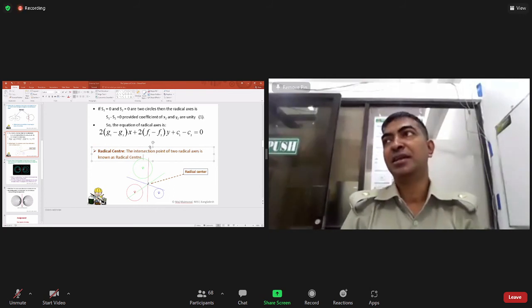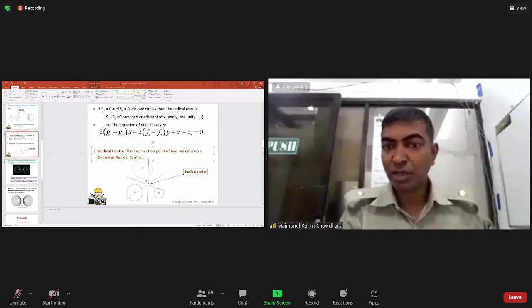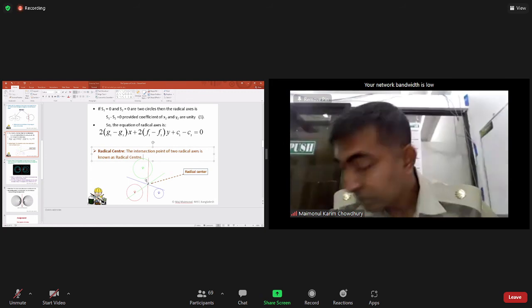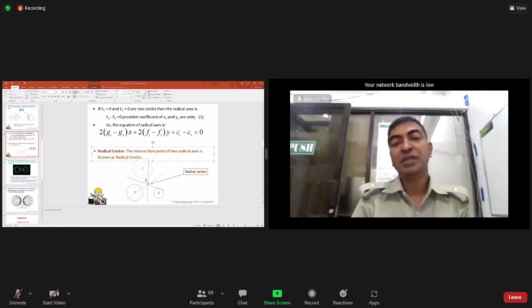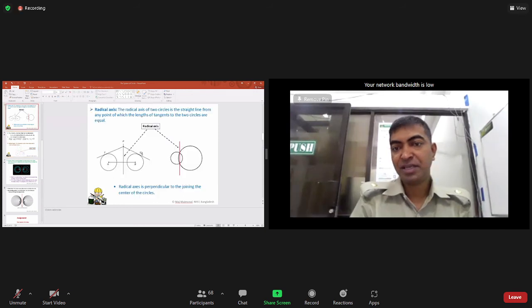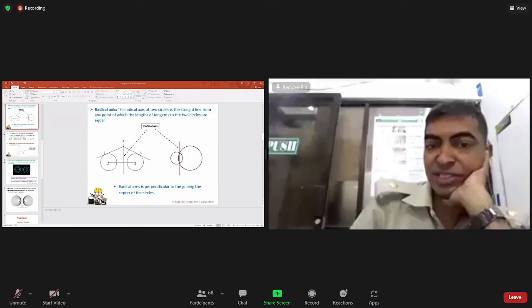Radial center, then the coaxial system. Radial center is the intersection point of two radial axes. We have already seen that there are two radial axes. So you see, suppose this is the radial axis. Again I am drawing a radial axis from this one to this one, meaning joining center to center, then a perpendicular on it in between.